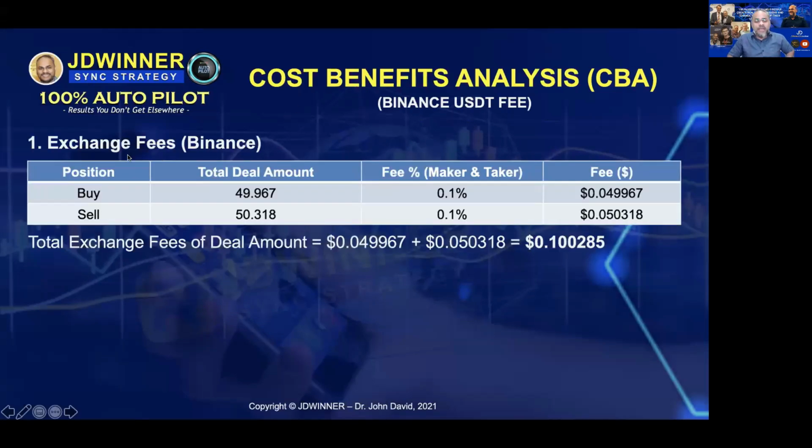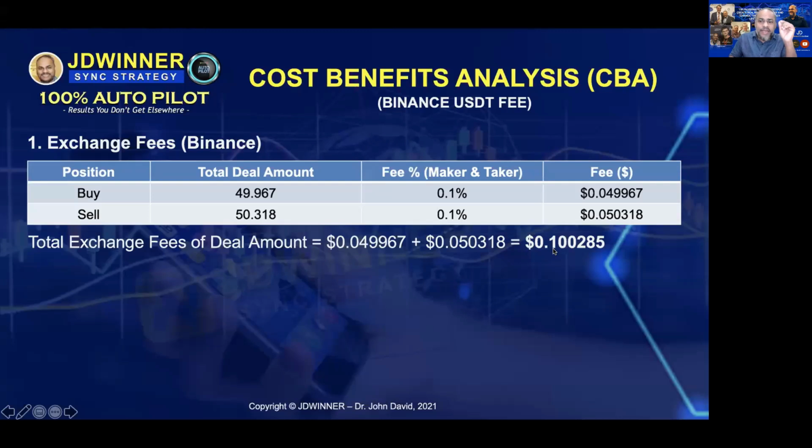So now, if you look over here, first thing we have is the exchange fees. So the exchange will charge us both for the buy and the sell. So you can see buy, the deal amount is 49. The taker fee is 0.1%, so that will be about 0.049. And the sell will be about 50 deal amount. So at 0.1%, that will be 0.05. So now you can see the total exchange fees of the deal amount is actually 0.049 plus 0.05, and that will be 0.1. Can you see that?